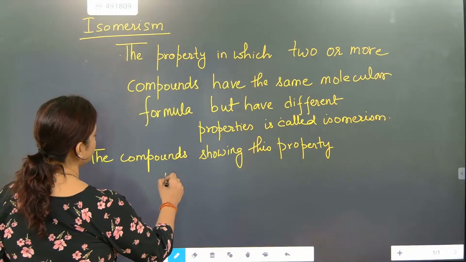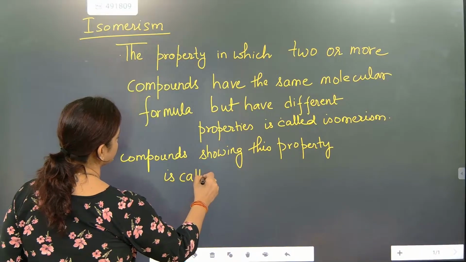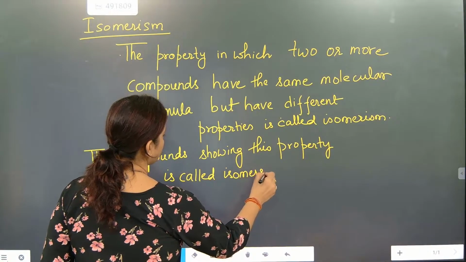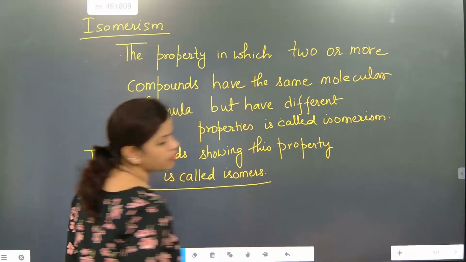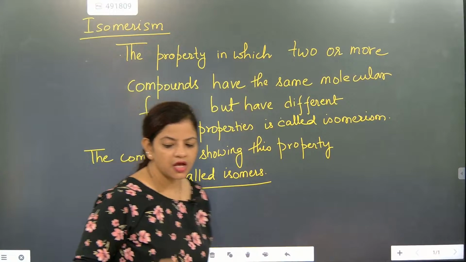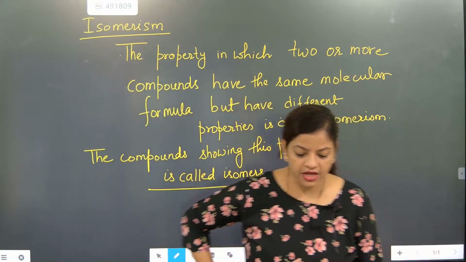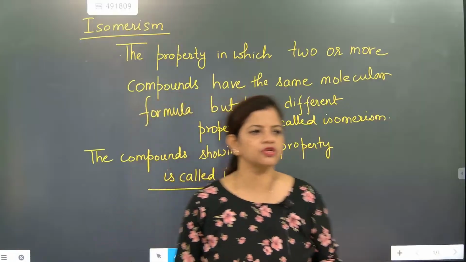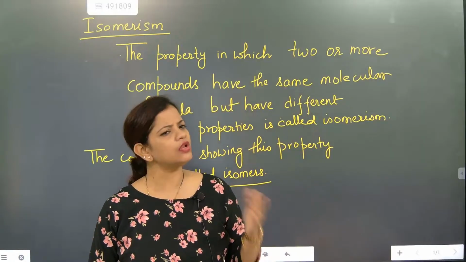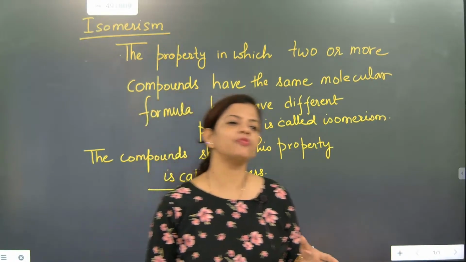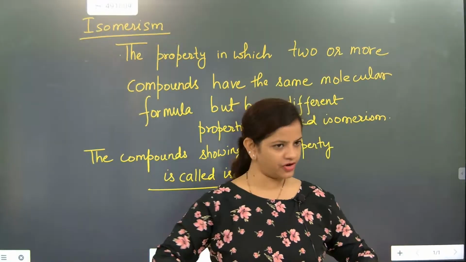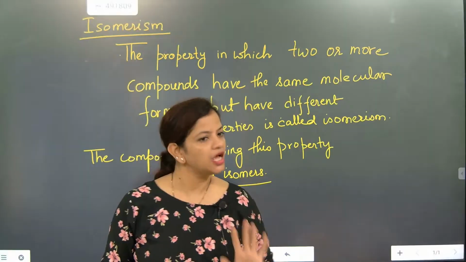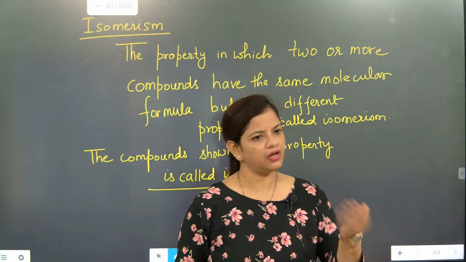The compound showing this property is called as what? Isomers. Very good. So, beta, the molecular formula is the same, but the structural formula is different. The structures are different. Understood? The pattern with which we are making the carbon bonds is different. How is it going to be? Let's check this one out.